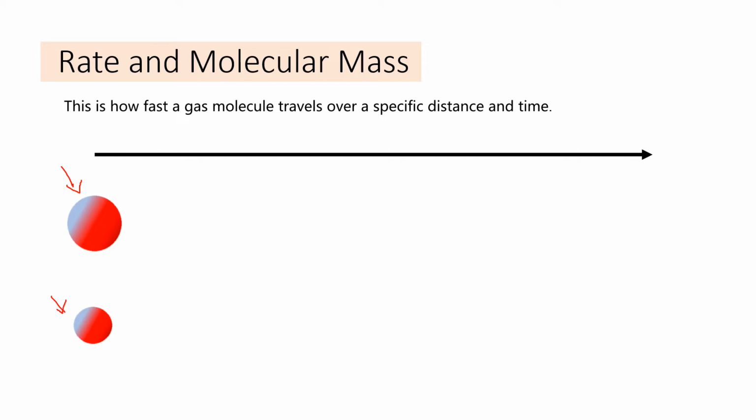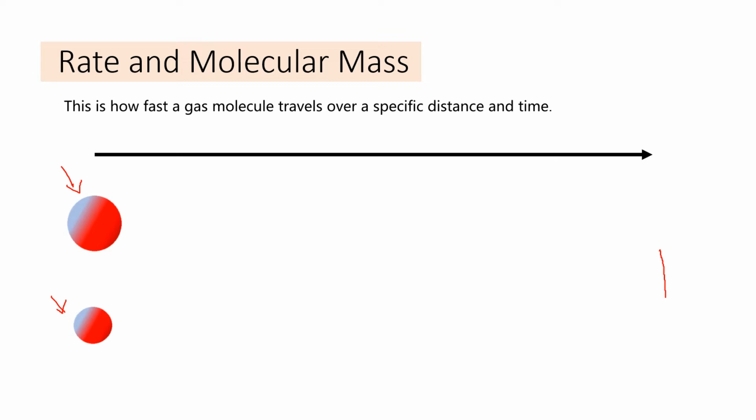Alright, so this big one has high molecular mass, and this small one has small molecular mass. If they were to engage in a race battle, which of these two will get to the end of the race before the other? Let's see what plays out. Oh, wow. So the small one got to the end of the race before the big one. So what comes to your mind?